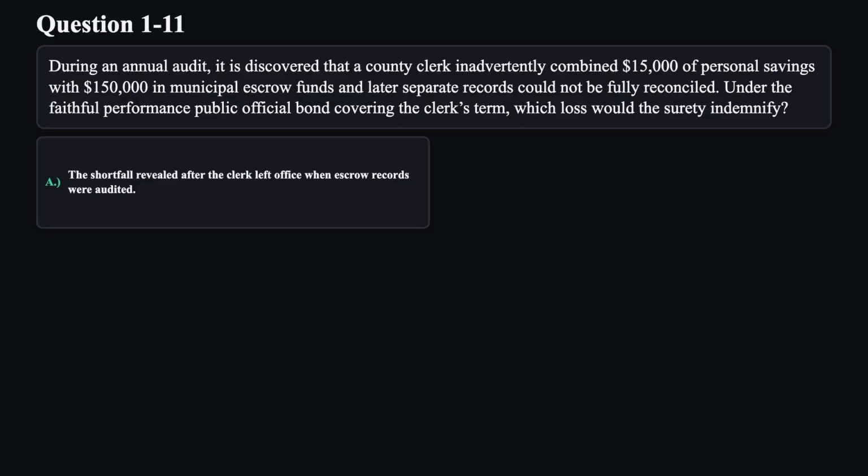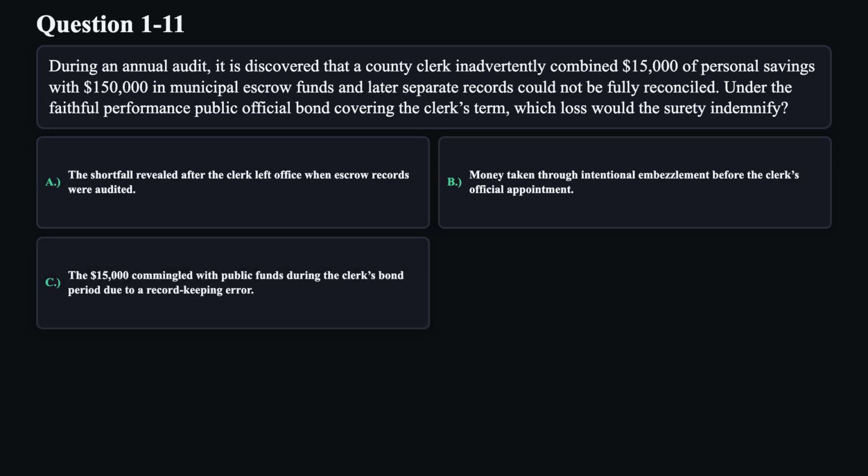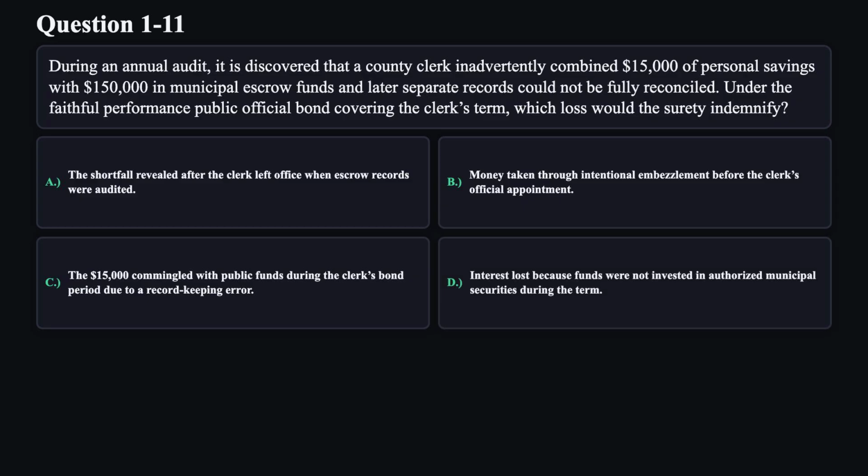A. The shortfall revealed after the clerk left office when escrow records were audited. B. Money taken through intentional embezzlement before the clerk's official appointment. C. The $15,000 commingled with public funds during the clerk's bond period due to a record-keeping error. D. Interest lost because funds were not invested in authorized municipal securities during the term.